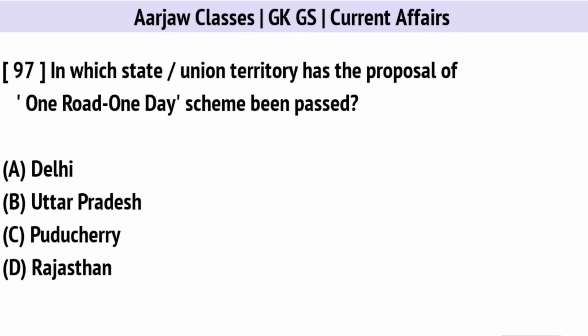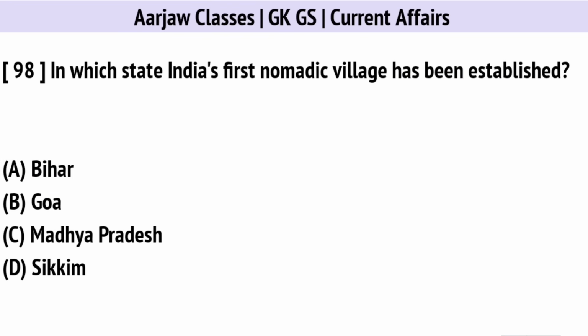In which state or union territory has the proposal of One Road One Day scheme been passed? Correct option is A. Delhi. In which state has India's first nomadic village been established? Correct option is D. Sikkim.